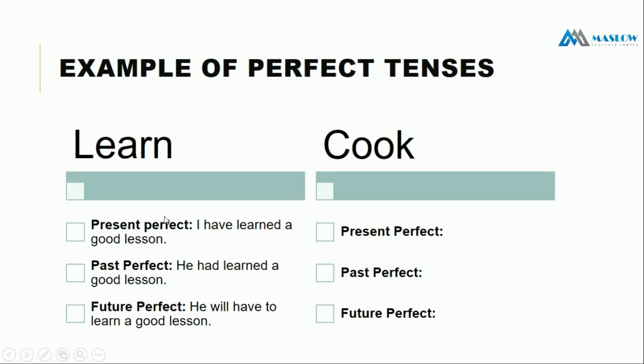এখন আমরা যদি এক্সাম্পল দেখি পারফেক্ট টেন্সে, তাহলে we will see using learn as our example. Present perfect, I have learned a good lesson. Past perfect, he had learned a good lesson. Future perfect, he will have to learn a good lesson. So we can see in present we have used have learned, past had learned, future will have learned. Now you can make examples with cook.